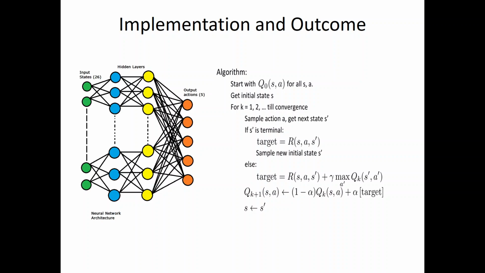We randomly choose the initial action, we perform that action, we observe the reward, and based on that observation we store it in a replay memory. Then we iteratively sample a batch from the replay memory and pass it to the second layer in order to find the output action.